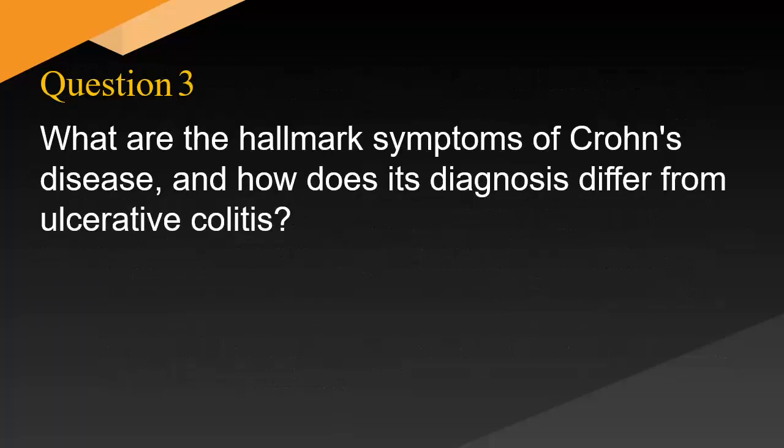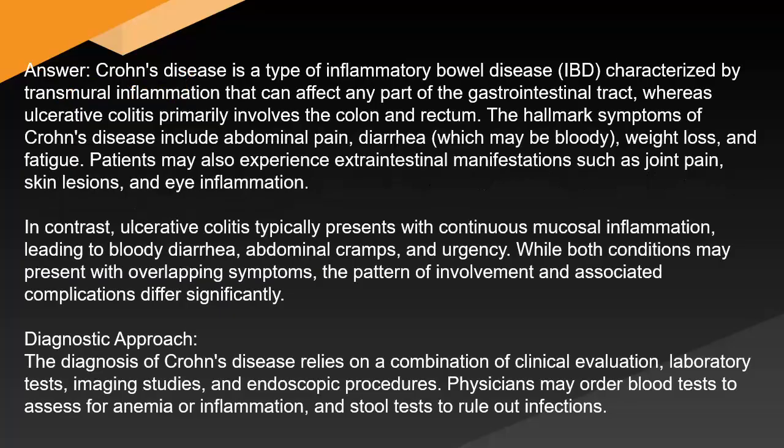What are the hallmark symptoms of Crohn's disease, and how does its diagnosis differ from ulcerative colitis? Answer: Crohn's disease is a type of inflammatory bowel disease characterized by transmural inflammation that can affect any part of the gastrointestinal tract, whereas ulcerative colitis primarily involves the colon and rectum. The hallmark symptoms of Crohn's disease include abdominal pain, diarrhea, which may be bloody, weight loss, and fatigue. Patients may also experience extraintestinal manifestations such as joint pain, skin lesions, and eye inflammation.